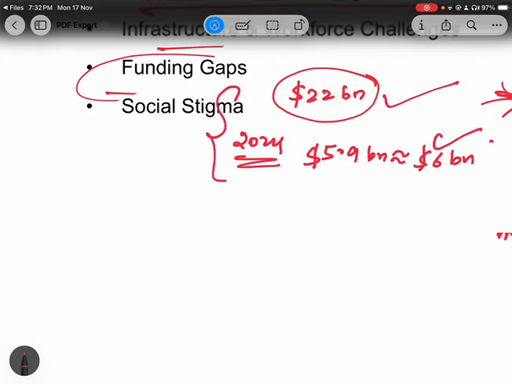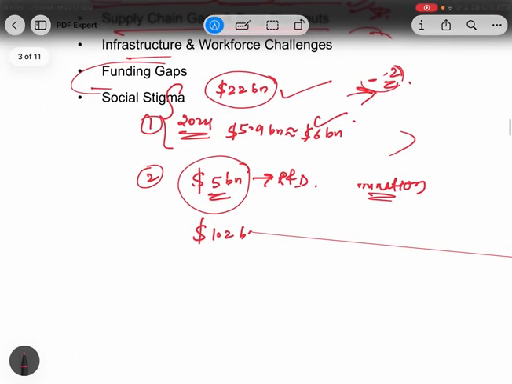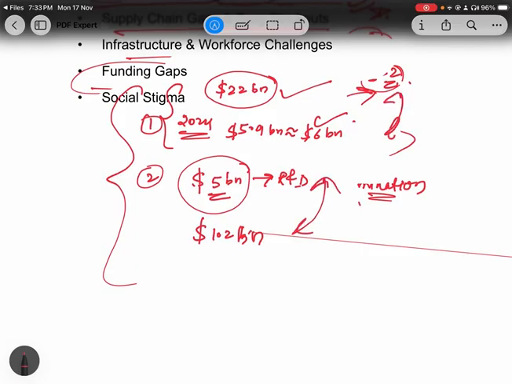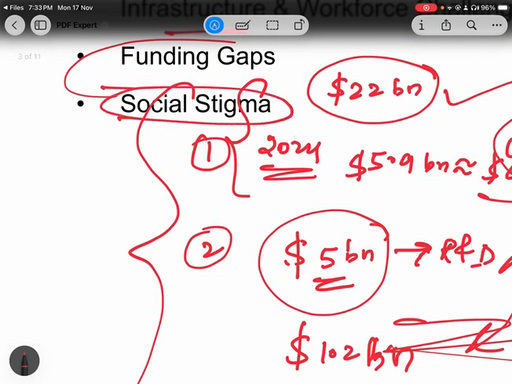Second most important thing is that if we want to do more research on this type of bacteria, globally we have set a target that $5 billion will be set aside for research and development, but actually the amount we have is only around $1.2 billion. So now you can easily see the funding gap, right? This is the gap in research and development, and in funding overall for disease diagnosis and detection. Now, another very important point, that is social stigma.